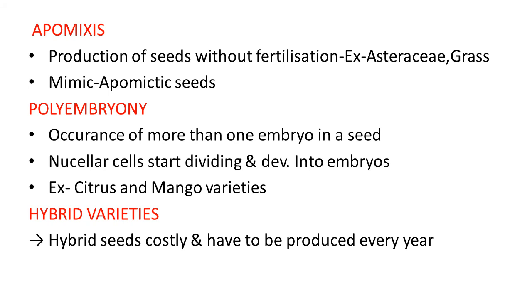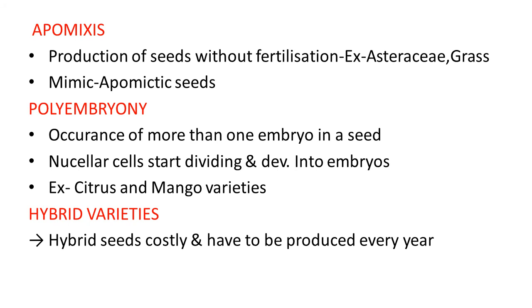Some other terms related to this topic are apomixis and polyembryony. Apomixis is actually production of seeds without fertilization. Some examples are Asteraceae and grasses.